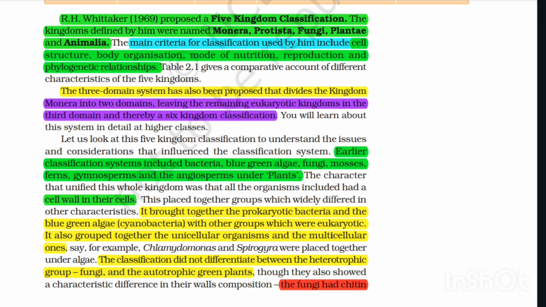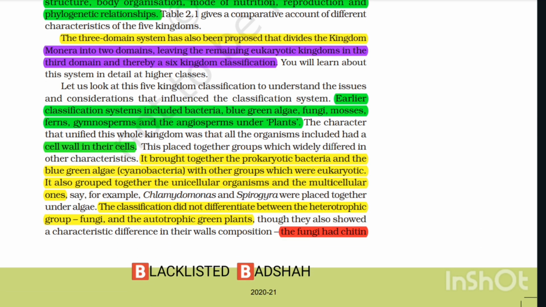The character that unified this whole kingdom was that all the organisms included had a cell wall in their cells. This placed together groups which widely differed in other characteristics. It brought together the prokaryotic bacteria and the blue-green algae, cyanobacteria, with other groups which were eukaryotic. It also grouped together the unicellular organisms and the multicellular ones.